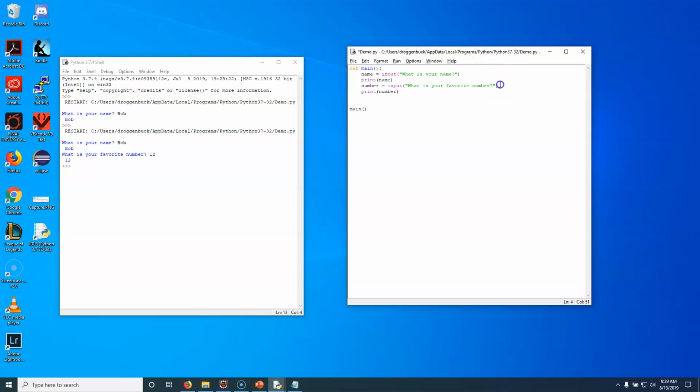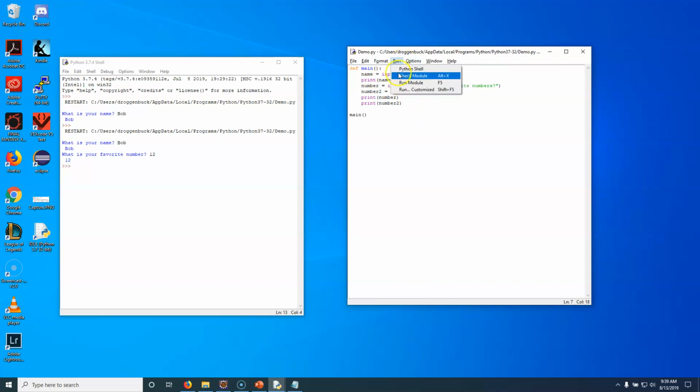So maybe right here I'm going to say number 2 equals input. And if I just leave that like that, what is your favorite numbers? Let's just say. So that's just to add another print statement so we can verify this works. So number 2.